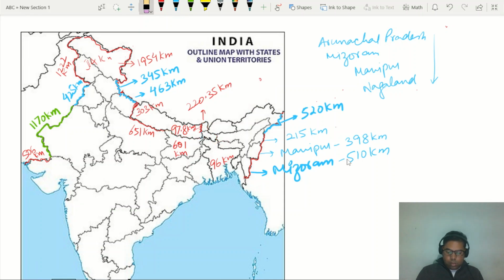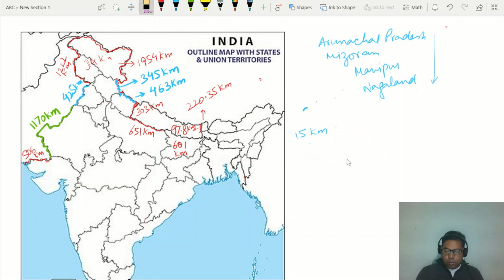Bhutan, or the states having a border with Bhutan. We will take this also one by one. So this is Bhutan, the most friendly nation of India, a nation which has no dispute with India.